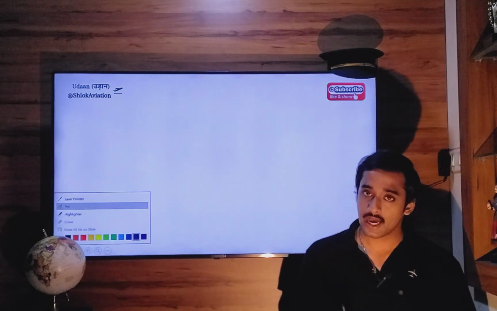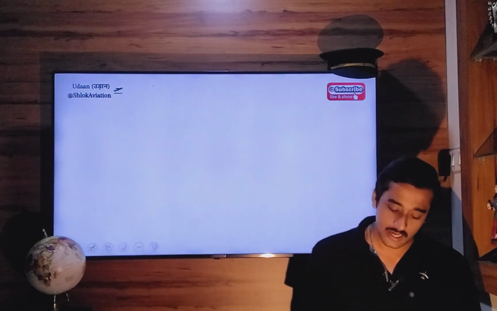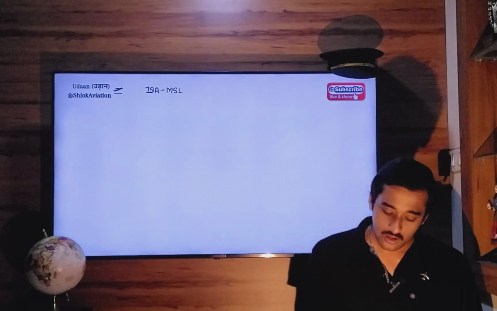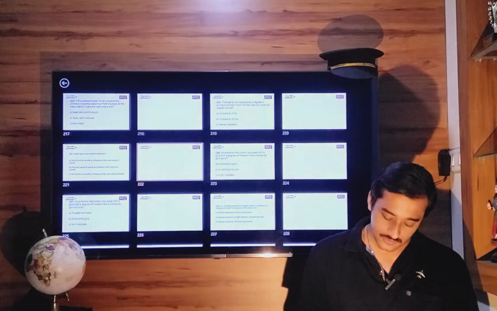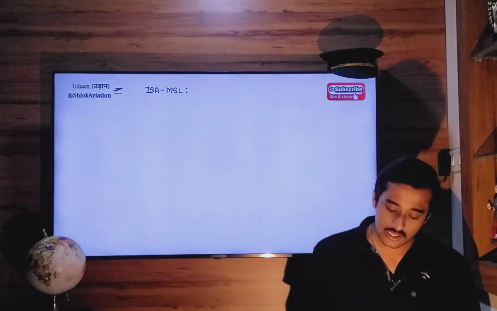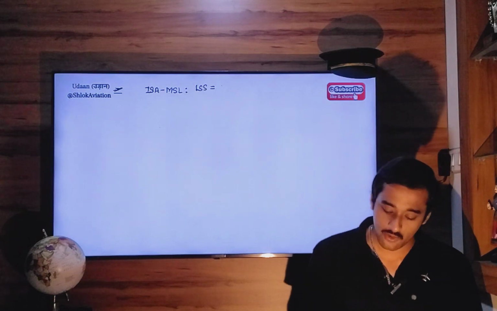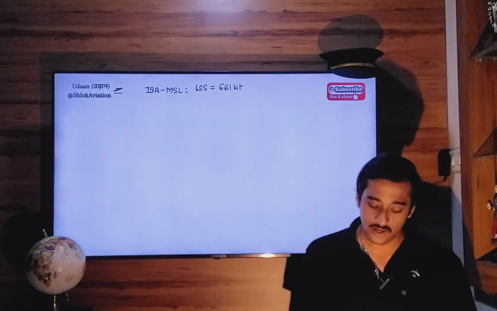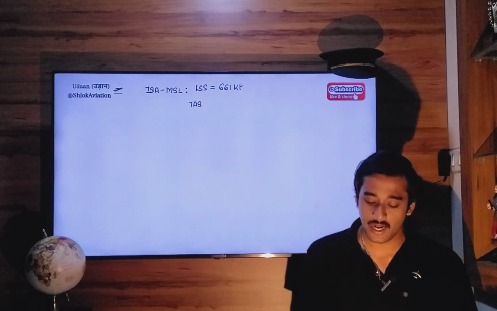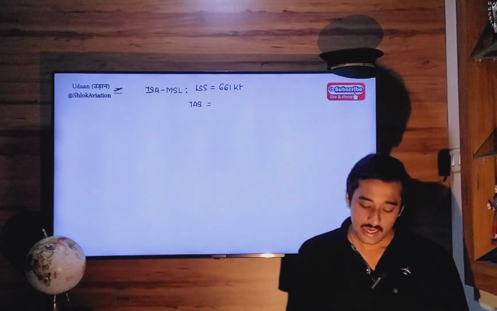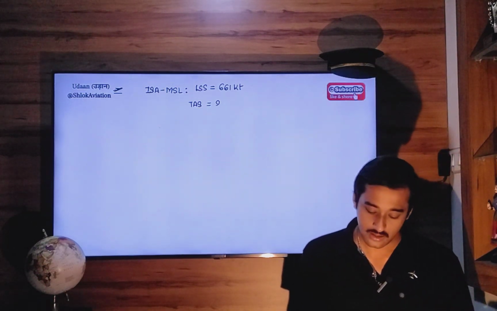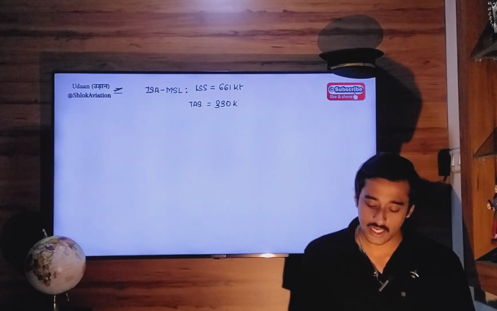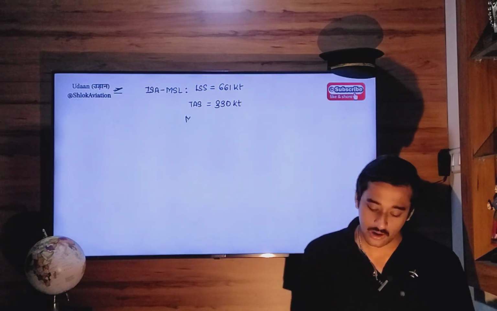Let's say we are flying at ISA mean sea level. Over there, the local speed of sound is equal to 661 knots. And at ISA mean sea level, if the true airspeed of your aircraft, the speed at which your aircraft is really flying, is let's say half of this, 330 knots approximately, what will the Mach number be?